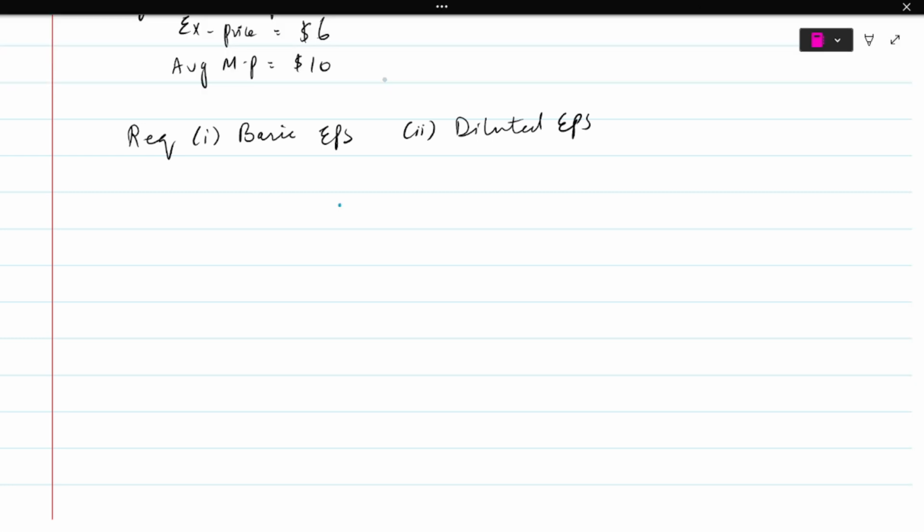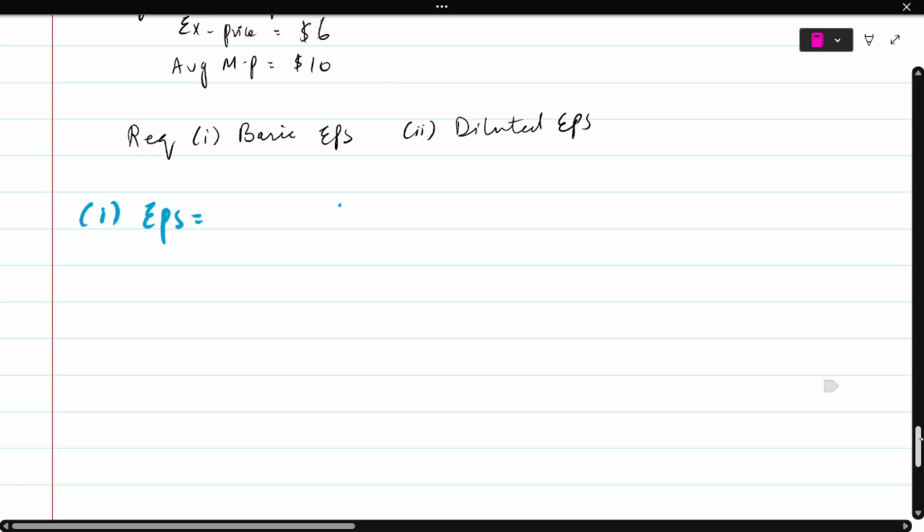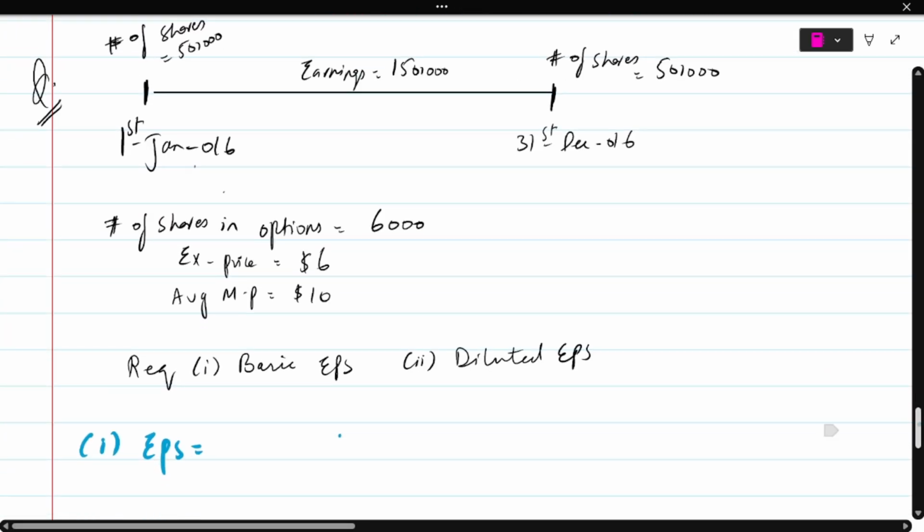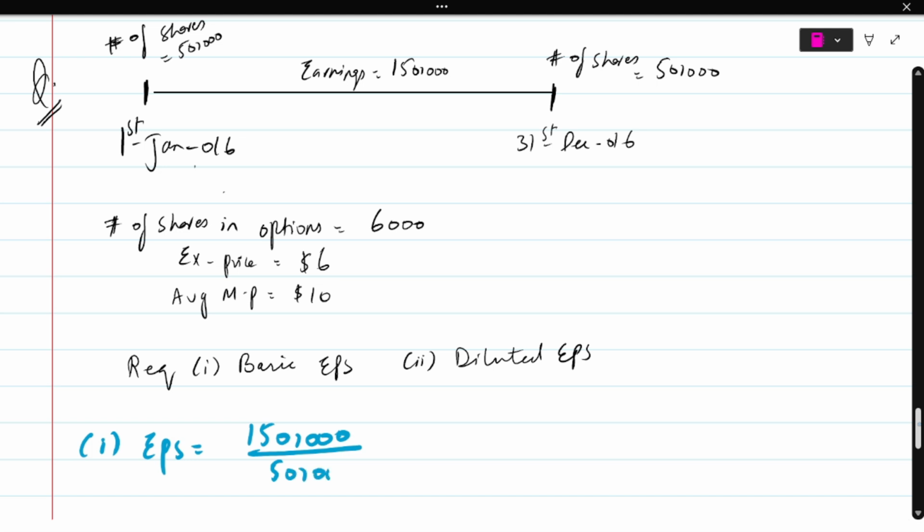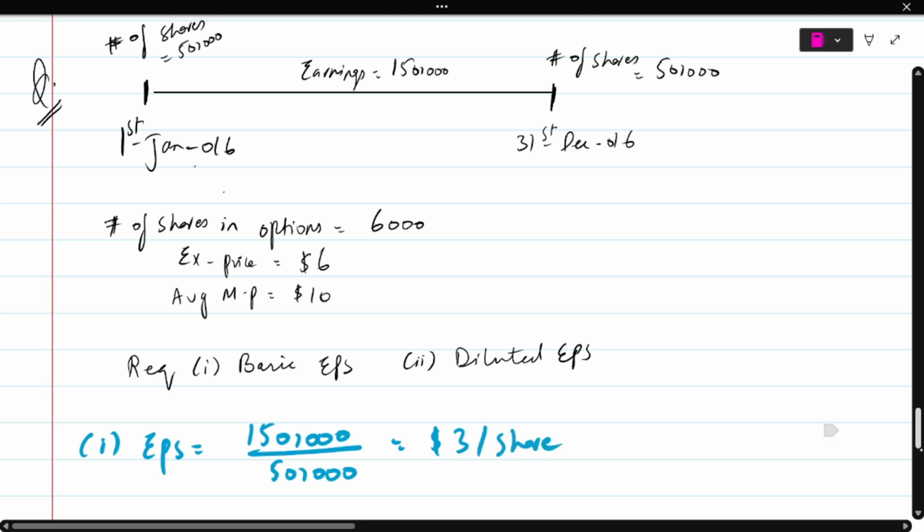So first of all, I need to calculate the basic EPS. That's the first requirement of the question. What are the earnings? 150,000, right? And what's the number of shares at the start of the year? 50,000. So that's gonna give me $3 per share worth of EPS, right?